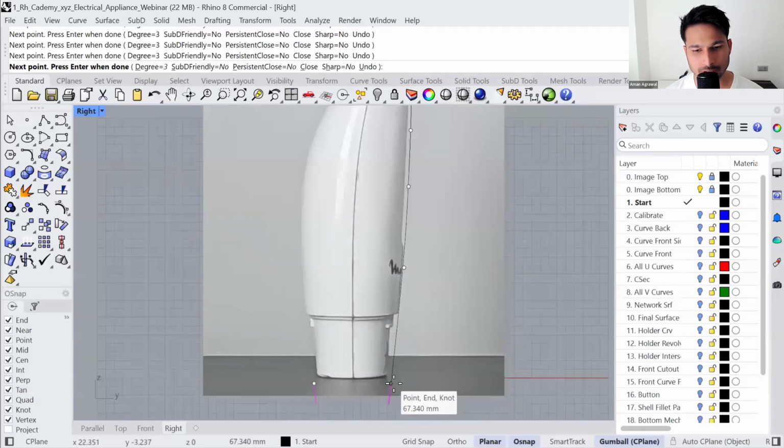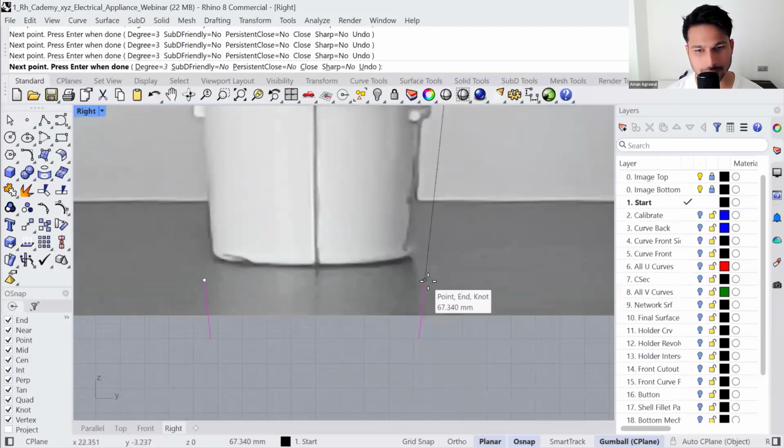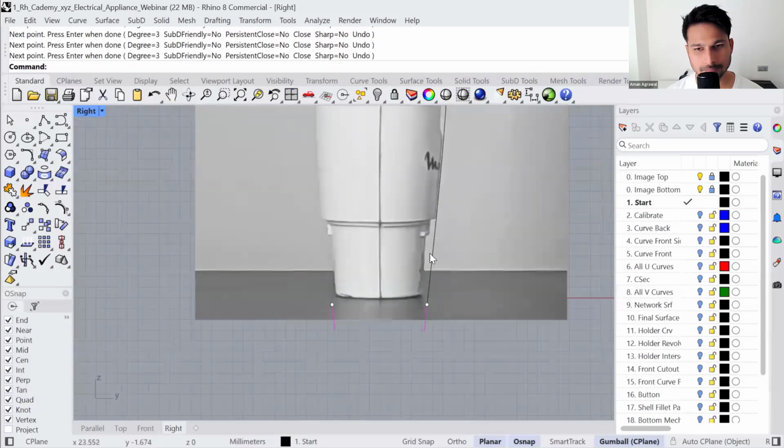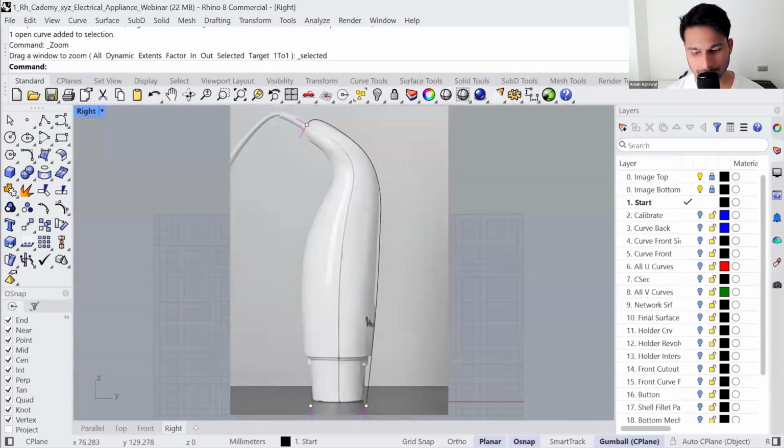And the last point is going to be at the end here. Okay. I can hear some of you saying something, are you having audio issues? No. Okay.